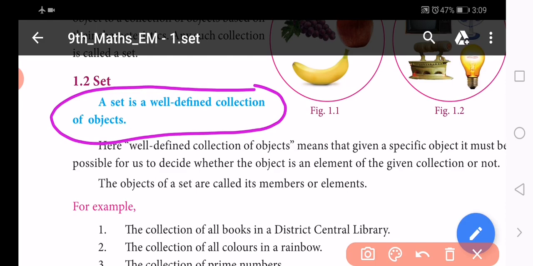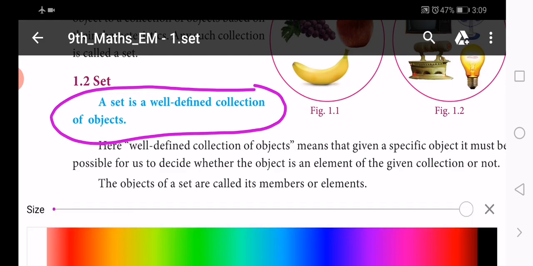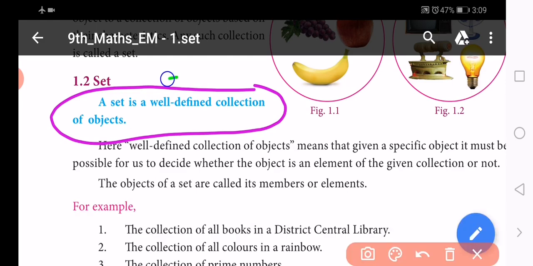The main property of a set in mathematics is that it is well defined.